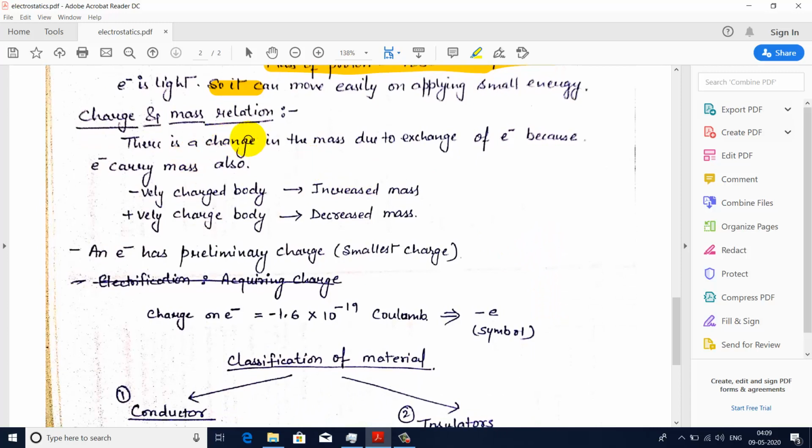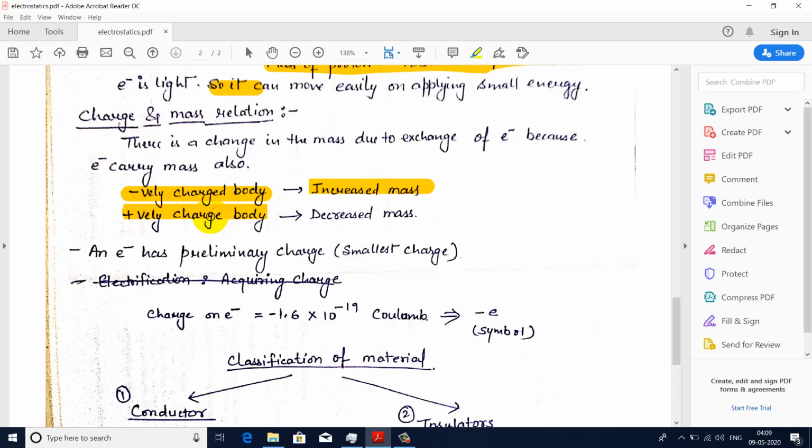Charge and mass relation. If an electron enters or leaves a body, is there any difference in the mass of the body? Yes, there is a change in the mass due to exchange of electrons, because electrons carry mass also. In the case of negatively charged bodies, there will be more electrons or more negative charge, so the mass will be increased. In the case of a positively charged body, there is less negative charge.